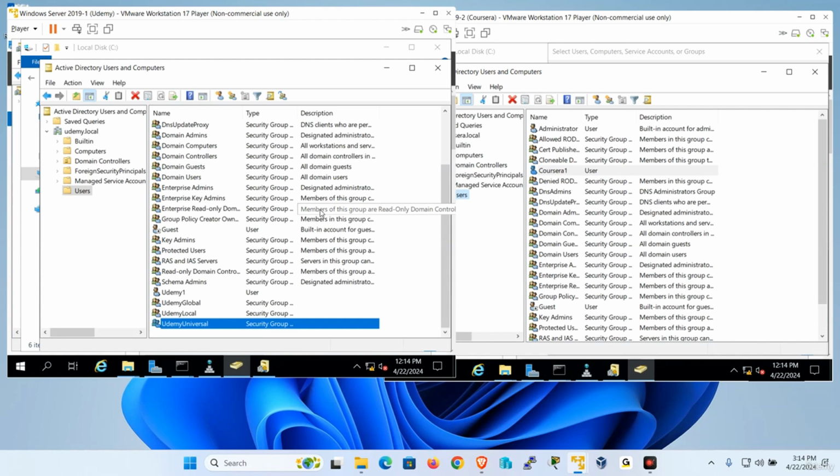Well, that's it for domains and trust. In our next section, we're going to work with Active Directory sites and services. In other words, we're going to assume that we have multiple locations, multiple domain controllers. How can we manage Active Directory sites and services?